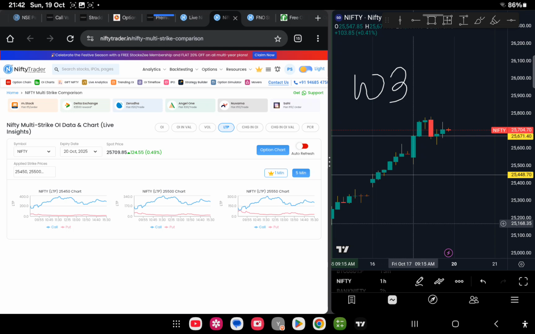Tomorrow it will be pre-expiry, and then Tuesday it will have expiry. So definitely the price action will be more towards the sellers' side. Here also buyers had more opportunity instead of selling. Put was pretty straightforward, while call was having high positions.